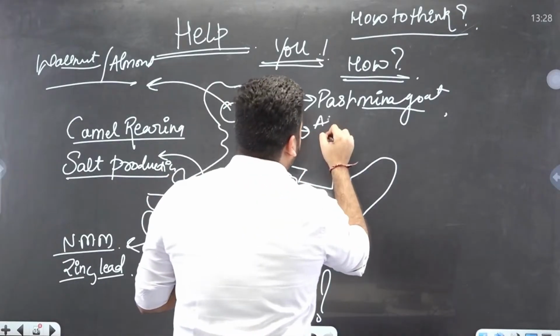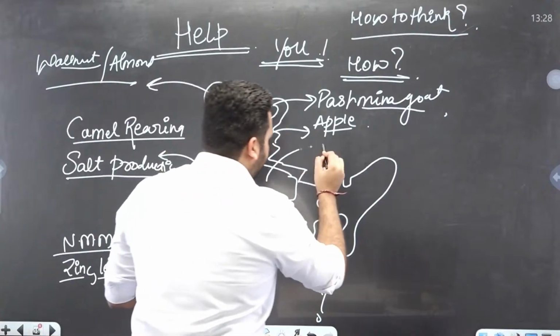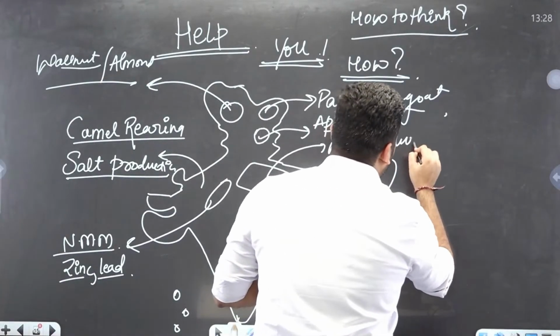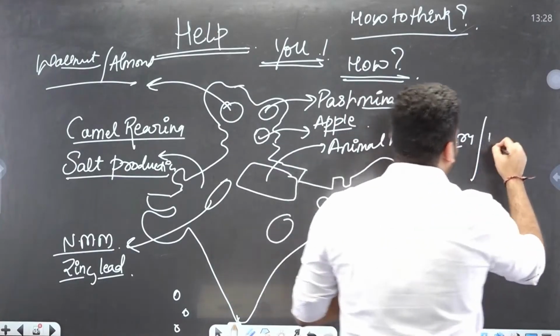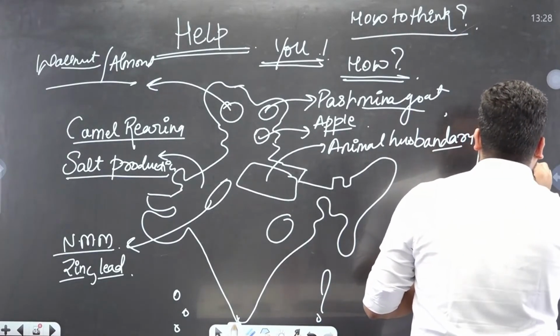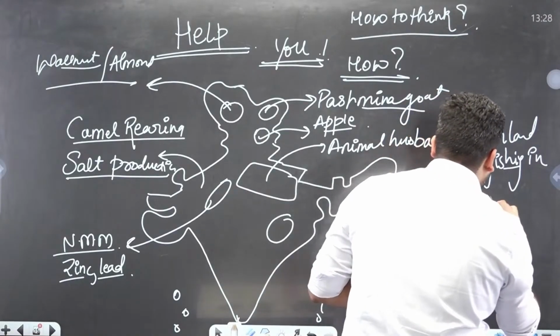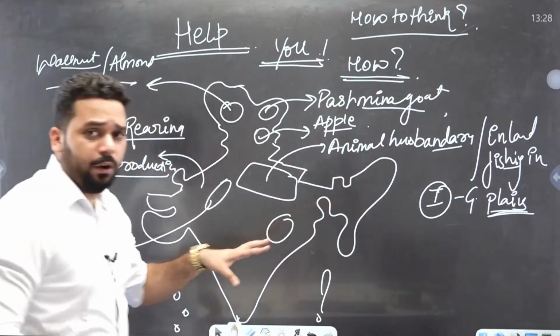Horticulture, apple in Himachal Pradesh. Okay, animal husbandry and inland fishing in the Indo-Gangetic plains. Poultry and all you can put.